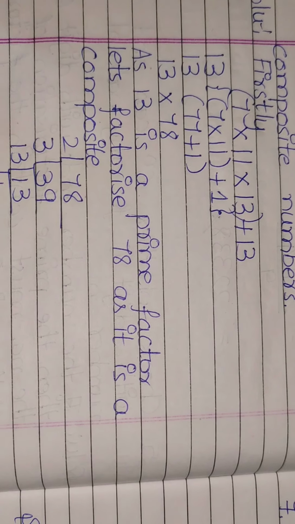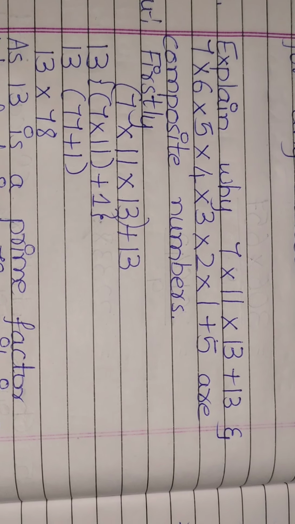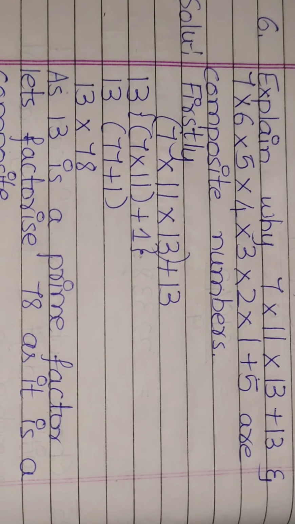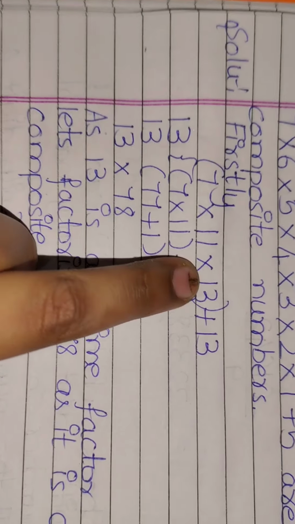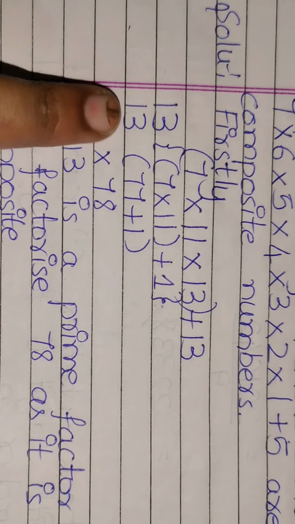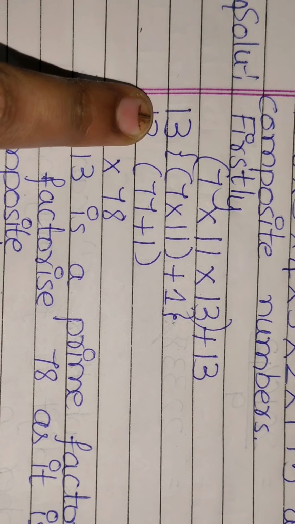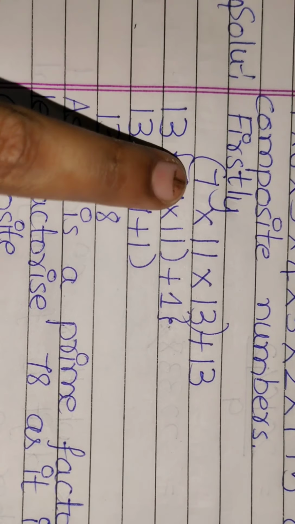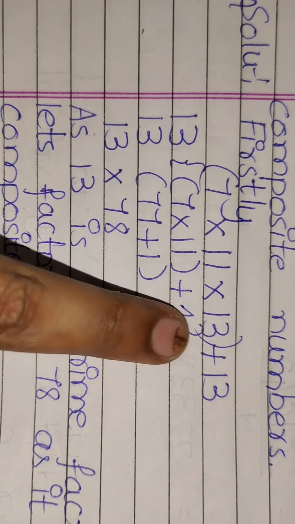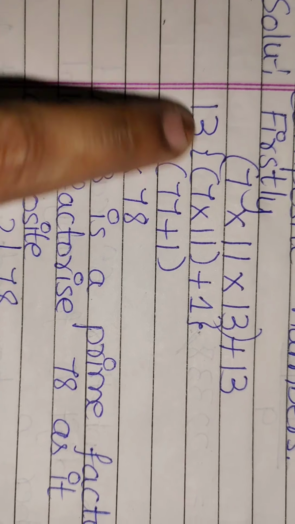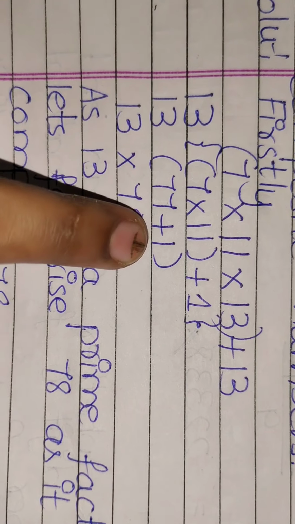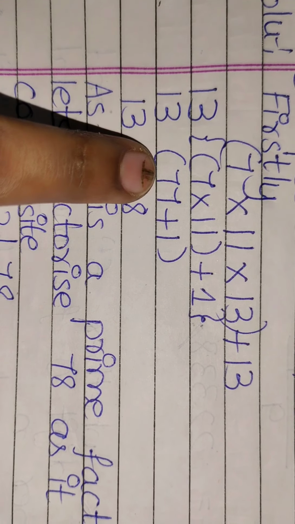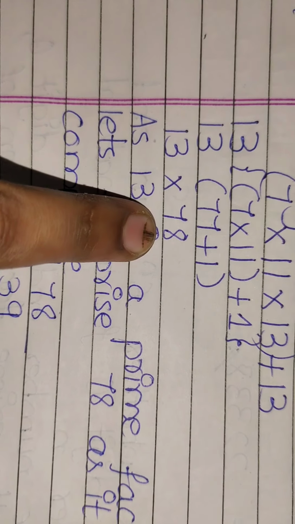The question given over here is of two parts. So the first part is 7 into 11 into 13 plus 13. Here we have got a common number, that is 13. So let us keep 13 outside and the remaining 7 into 11. The other 13 we will write as plus 1. 13 ones are 13. 7 11s are 77 plus 1. 77 plus 1 is 78.